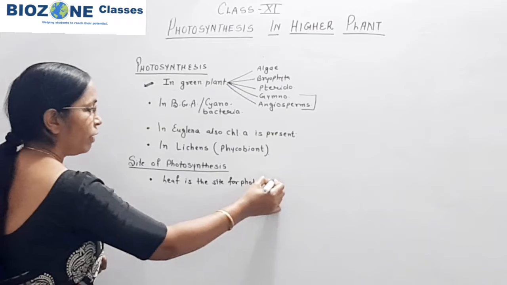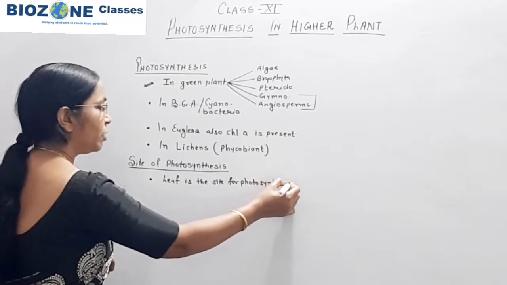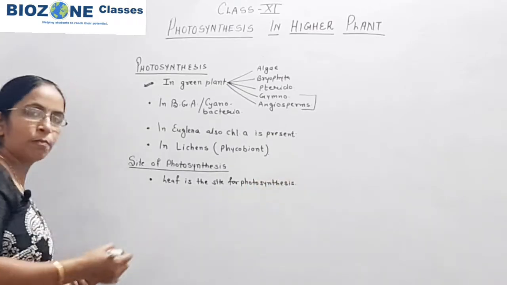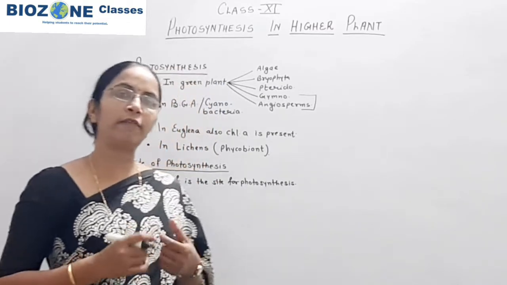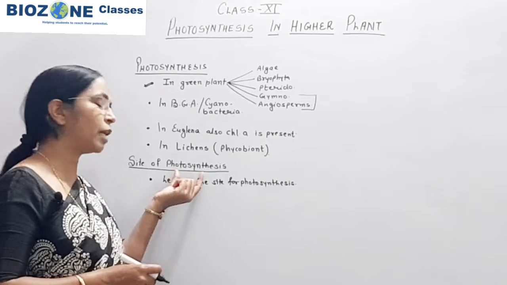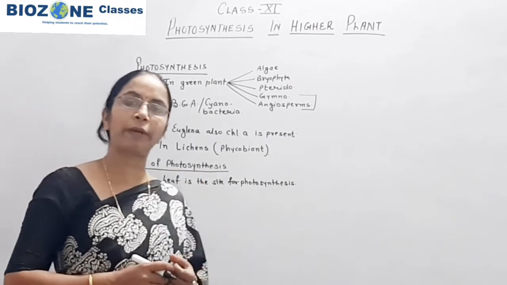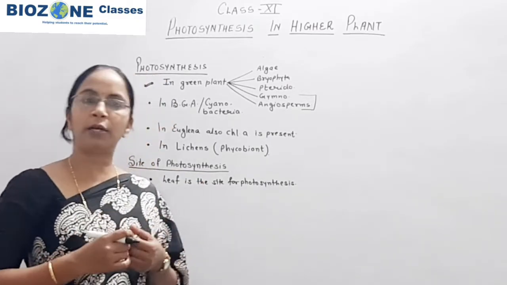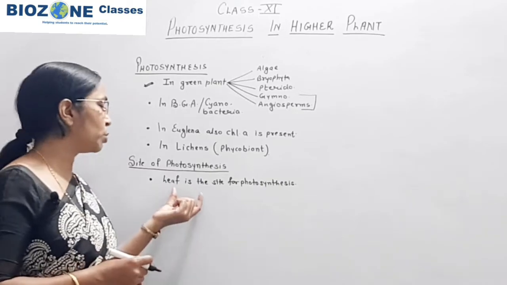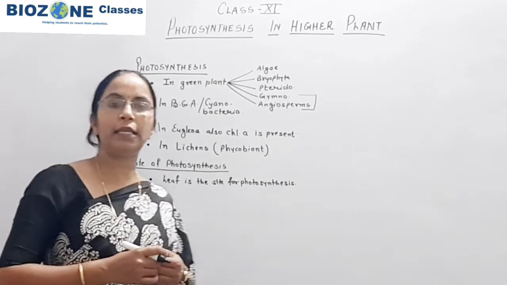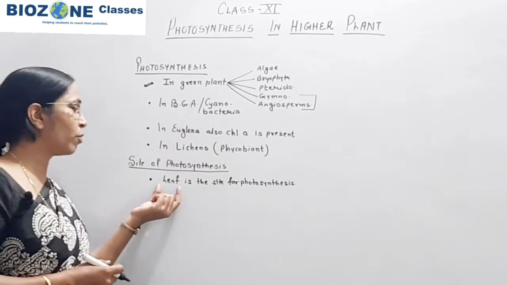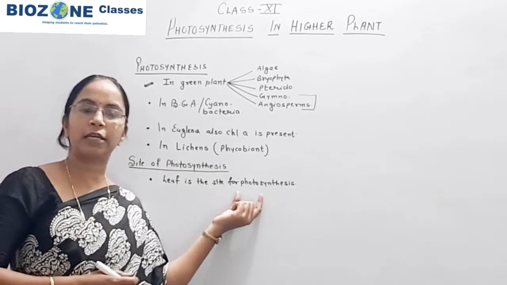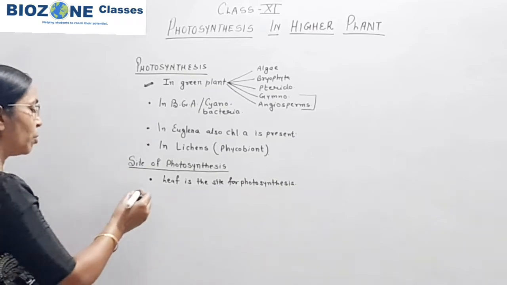Secondly, in herbaceous plants, the stem is also a site for photosynthesis. But whenever we study a particular site, we study the predominant condition. In most plants, leaves are green because of the presence of chlorophyll, and these leaves are the site for photosynthesis.